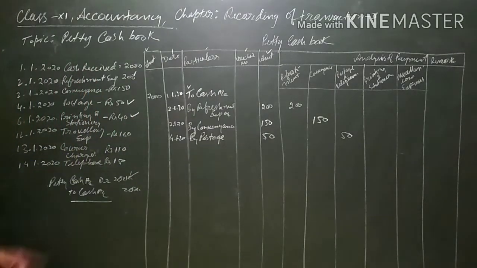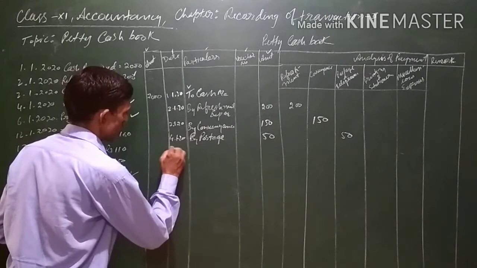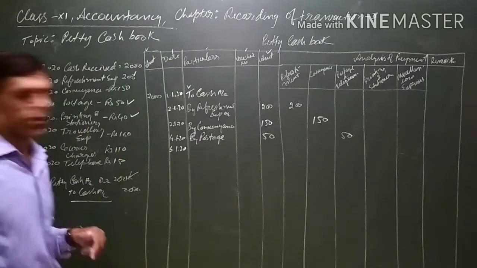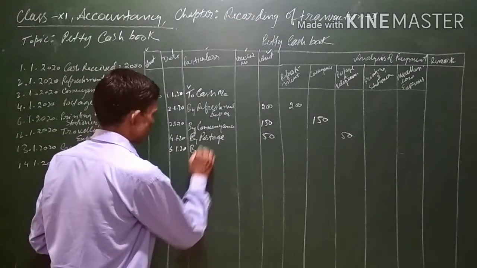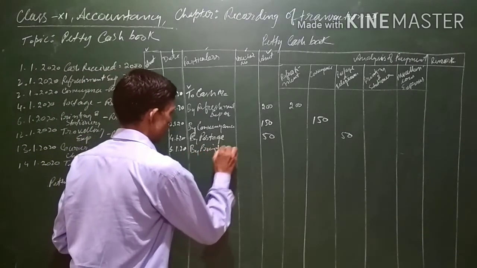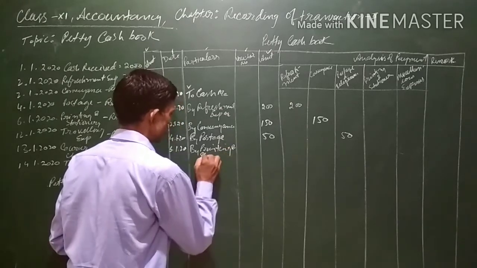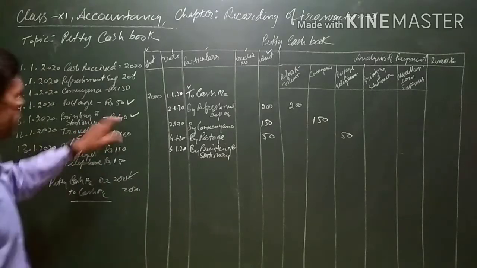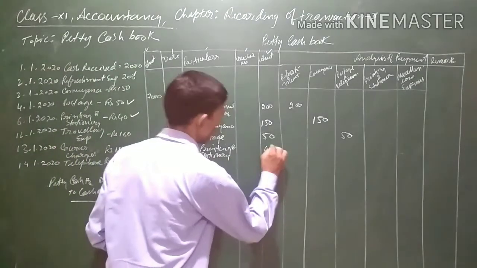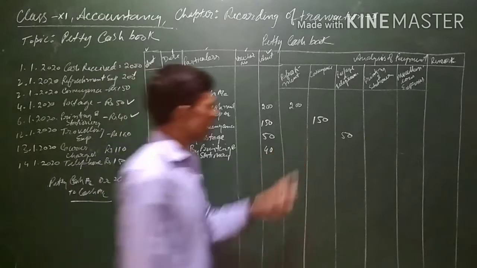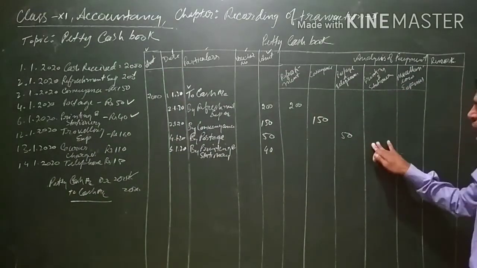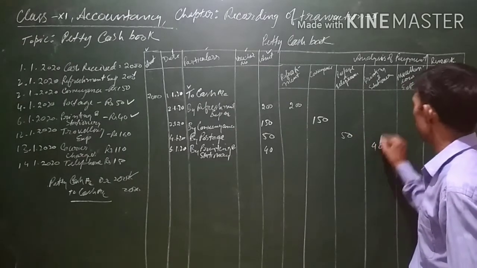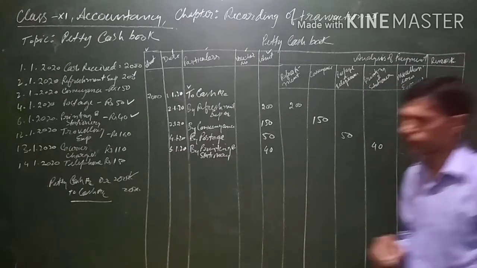Next is printing and stationery on 6. That is on 6/1/2020. Printing and stationery, again some expenses. By printing and stationery. Expenditure is 40. In the credit column 40. Beside the credit column there is a separate printing and stationery column also. So in front of this expense, in the printing and stationery column also 40 rupees will be written.